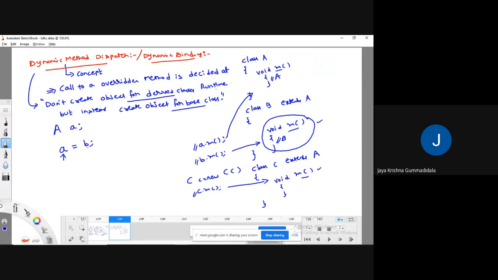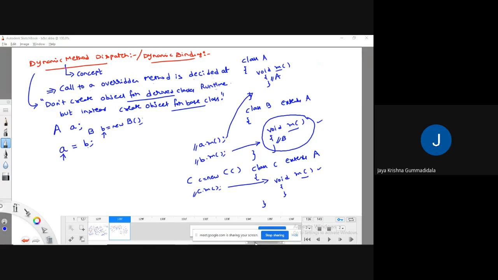So what is this object B? B is an object which is related to class B. So I'm going to create an object first, B equal to new B. So what will happen? The reference of B is copied to A. The reference of B is copied to A.